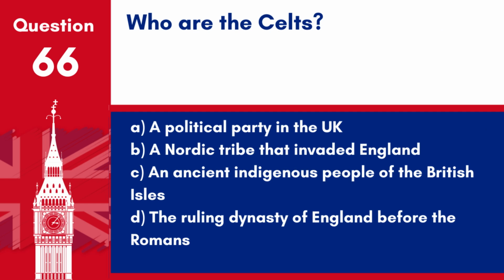Question 66. Who are the Celts? A. A political party in the UK. B. A Nordic tribe that invaded England. C. An ancient indigenous people of the British Isles. D. The ruling dynasty of England before the Romans. Answer: C. An ancient indigenous people of the British Isles. The Celts are known for their unique cultural and linguistic traits, and their descendants are primarily found in Scotland, Wales, Ireland, and Brittany.